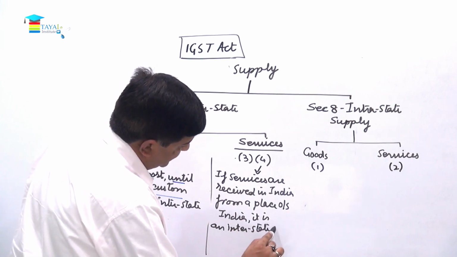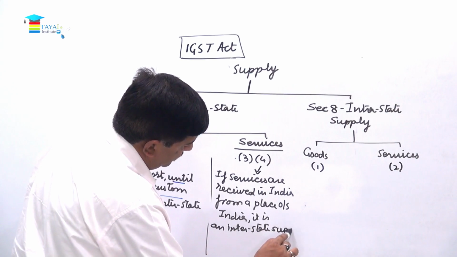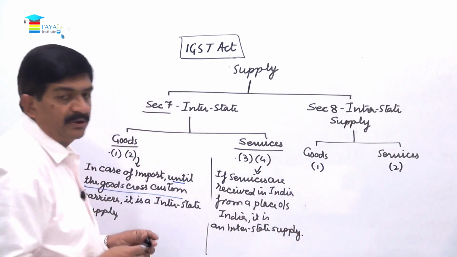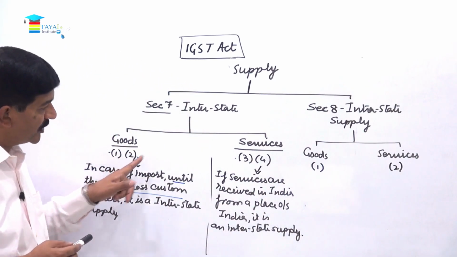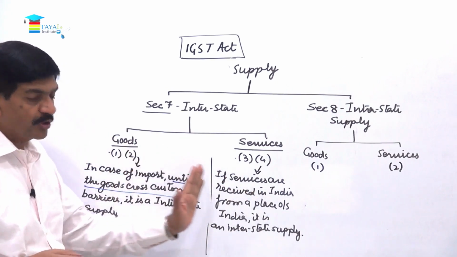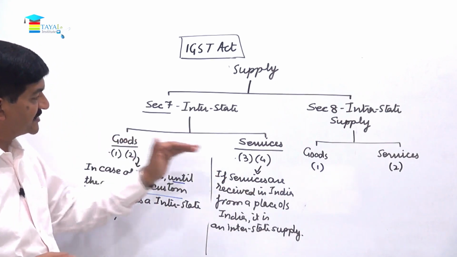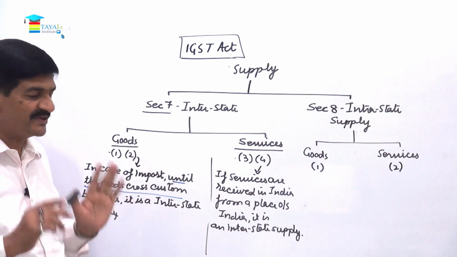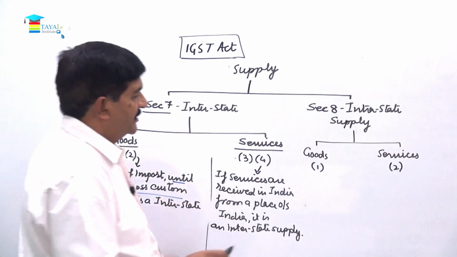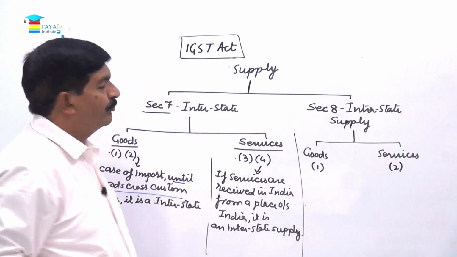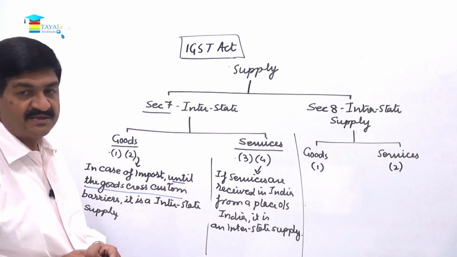Who will pay tax is a different story; on that we will discuss later on. But here subsection 2 and subsection 4 both are talking about imports. Subsection 1 and subsection 3 are talking about domestic supplies, right? This is what is called intrastate supplies.